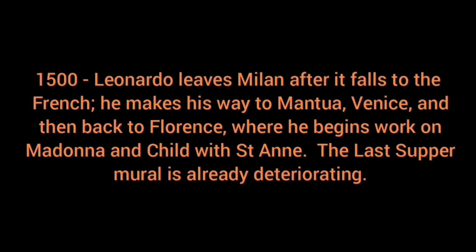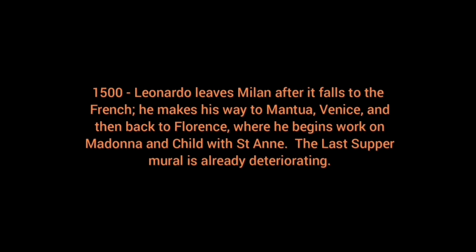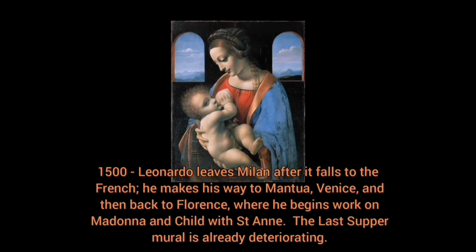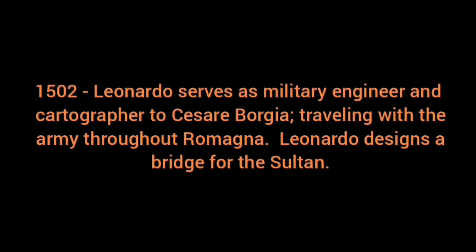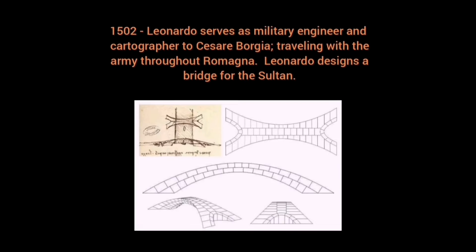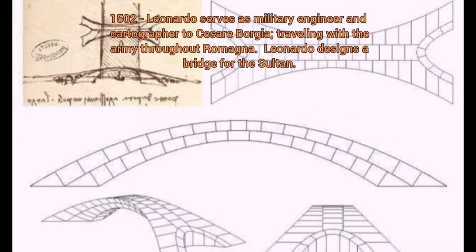In the year of 1500, Leonardo leaves Milan after it falls to the French, and he makes his way to Mantua, where he begins work on Madonna and Child with Saint Anne. The Last Supper mural is already deteriorating. In the year of 1502, Leonardo serves as military engineer and cartographer to Cesare Borgia. Also, in that year, Leonardo designs a bridge for the Sultan.